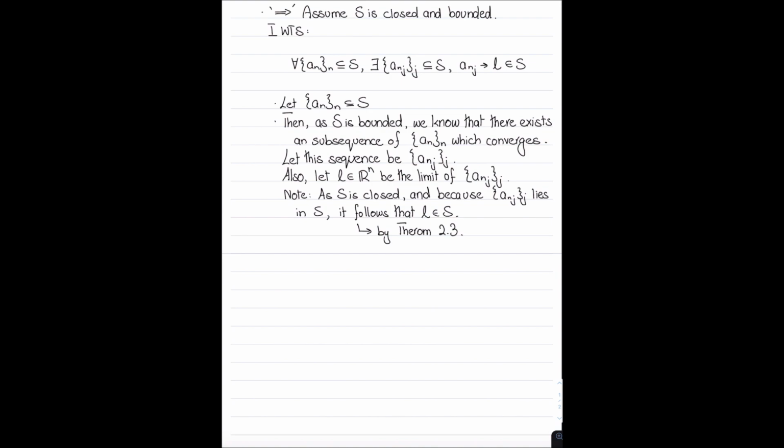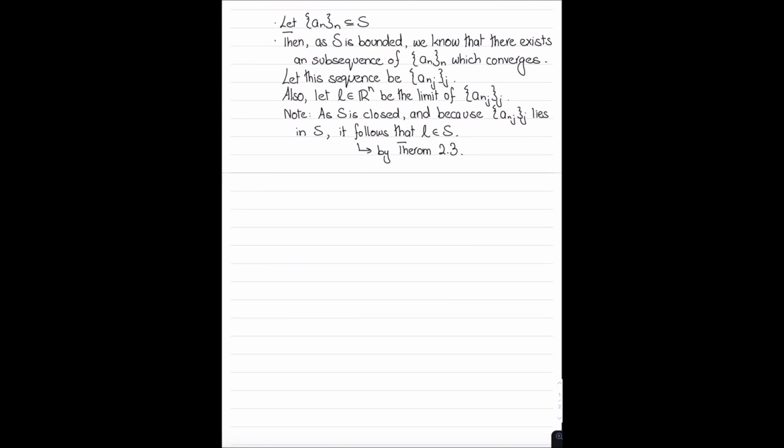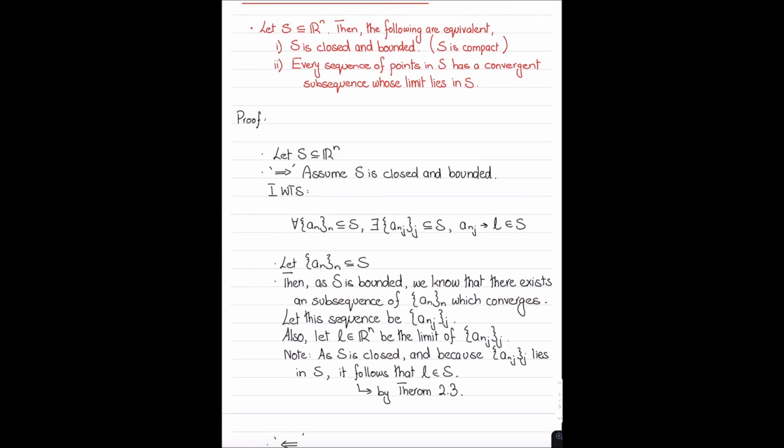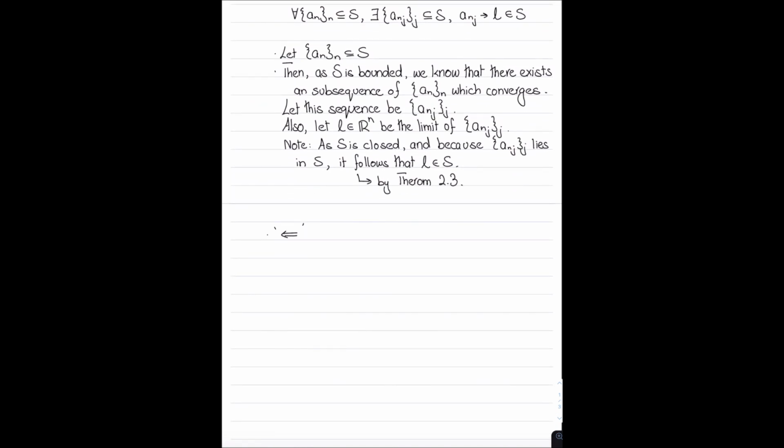It's half of the proof because we just proved the implication in one direction, but the other direction is actually extremely similar. So in this case, when I'm proving it in the opposite direction, I'm actually going to use the contrapositive. I believe you can write a direct proof. I also believe you can do a proof by contradiction. I'm just going to prove it by contrapositive. So I'm going to assume S is not closed or not bounded. One of those two conditions is true. So either S is not closed or S is not bounded.